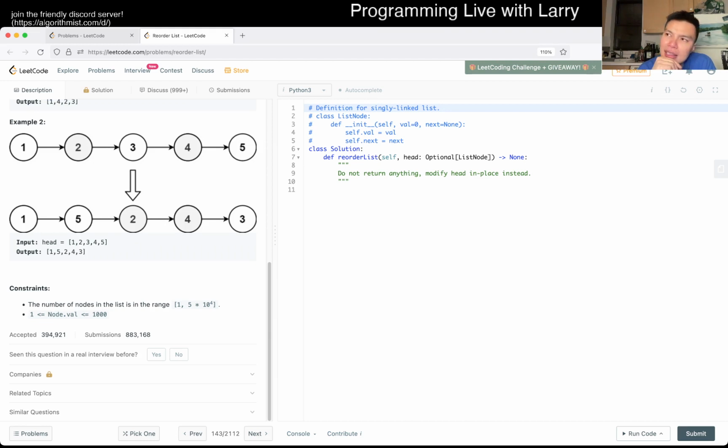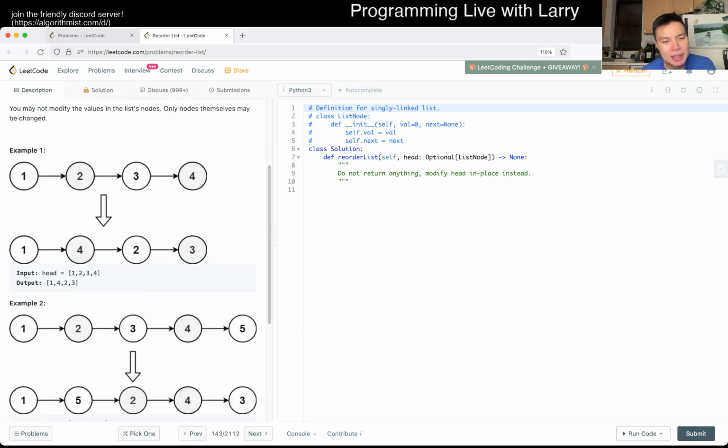My first instinct, to be honest, is just some sort of recursive-y thing. But then recursion, of course, is just a replacement sometimes, maybe a harder replacement other times, for an explicit stack, right? And we're going to have a stack. Then it's a little bit awkward, and of course that's going to be linear space if you use a stack. So I'm trying to think whether I can do this in all of one space.